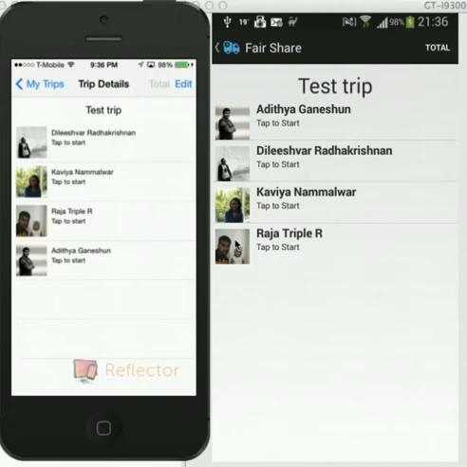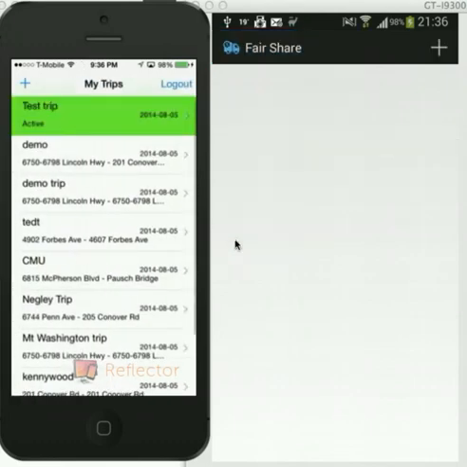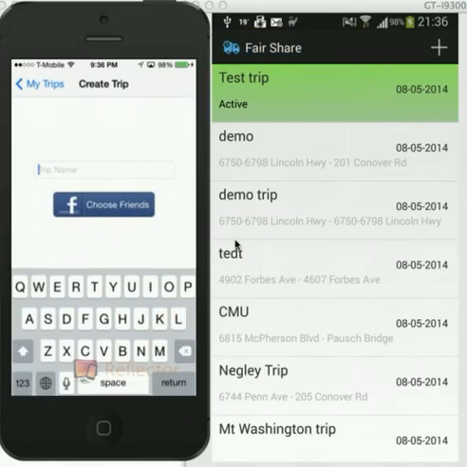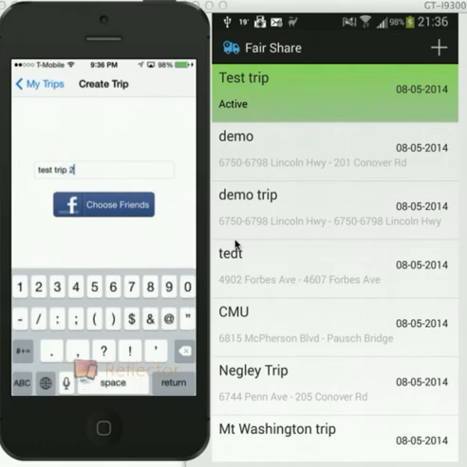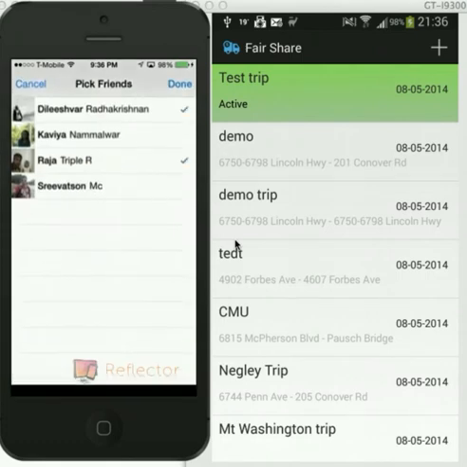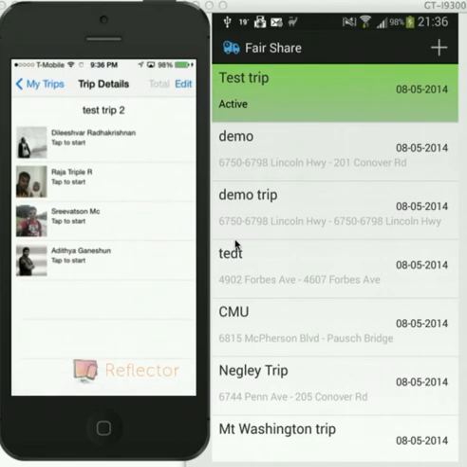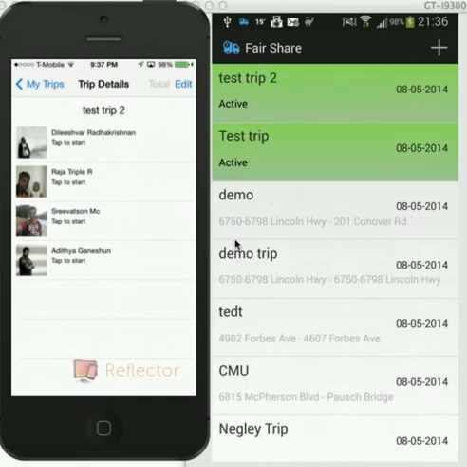And similarly, can you create another trip? So the push notification has also been sent, and if the user is already in the application, you just need to swipe down to refresh, and a new trip is created.